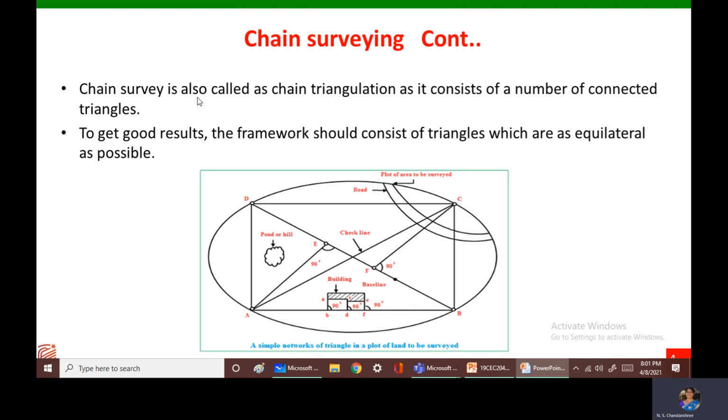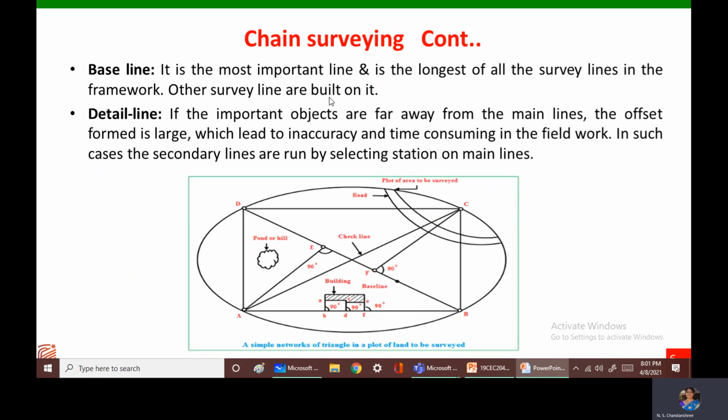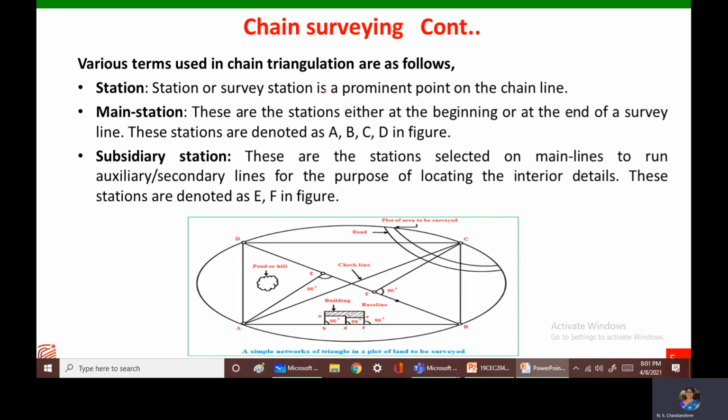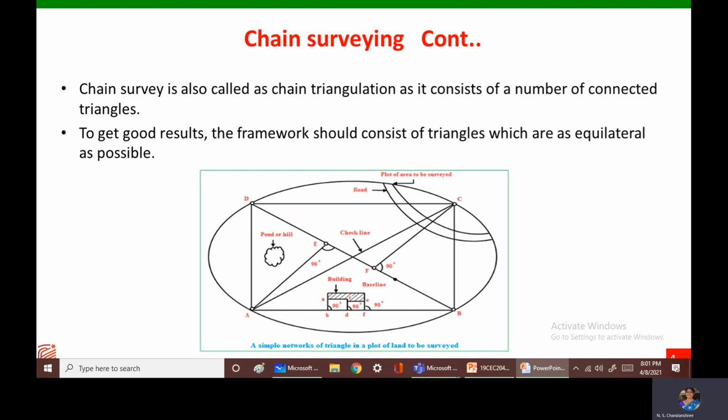Next, chain survey is also called triangulation, as it consists of a number of triangles. In chain surveying, we divide the area into a number of smaller triangles so that it is easy for us to conduct the survey. Why a triangle? Only because the triangle is the simplest polygon, and the calculations in a triangle are easier.